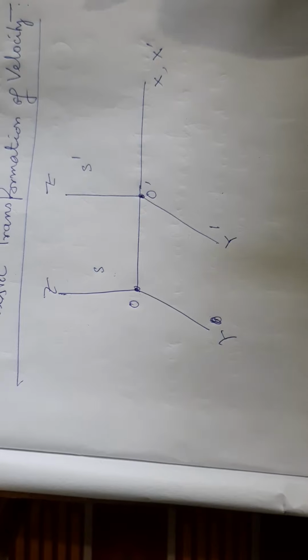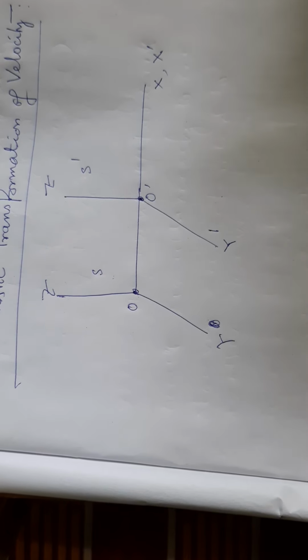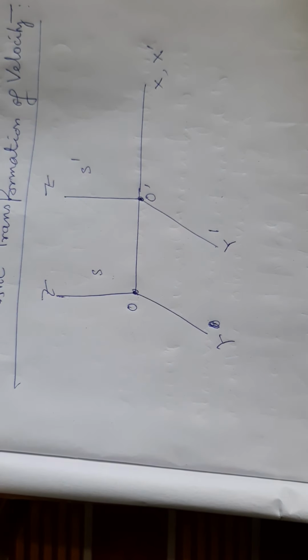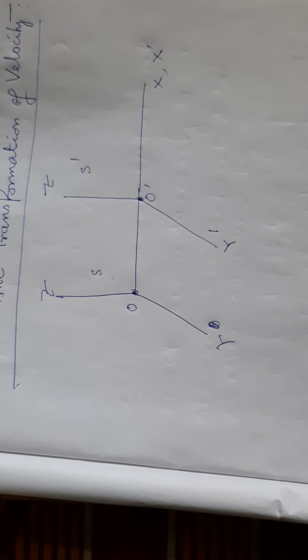Let us consider any man or any creature standing on the S reference frame, then he or she sees the moving particle in the S reference frame with velocity v.